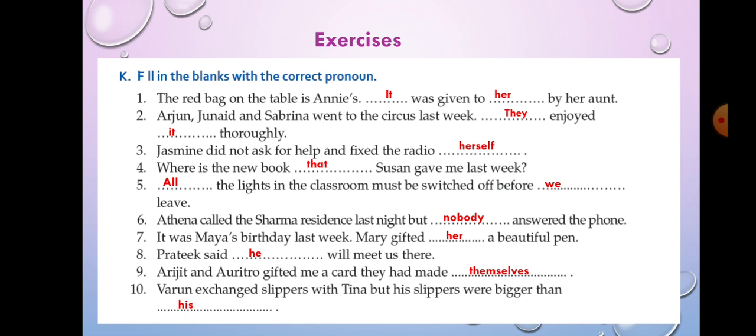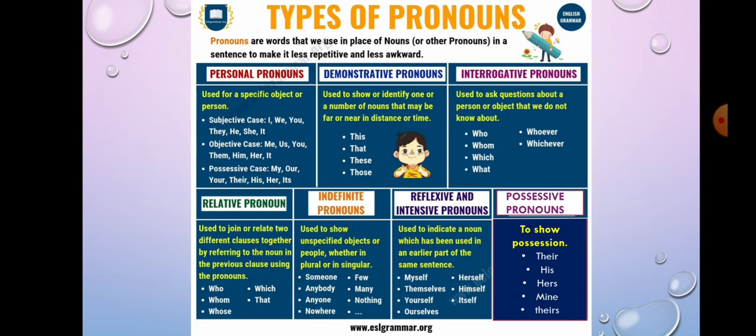So let us have a fast recap of the chapter. See, overall we studied 7 types of pronouns. Pronouns are words that we use in place of nouns or other pronouns in a sentence to make it less repetitive and less awkward. First one is personal pronoun. Personal pronoun means it is used for a specific object or a person. He, she, it, me, us, you, her, him, our, your, their, his. Like this we are using.